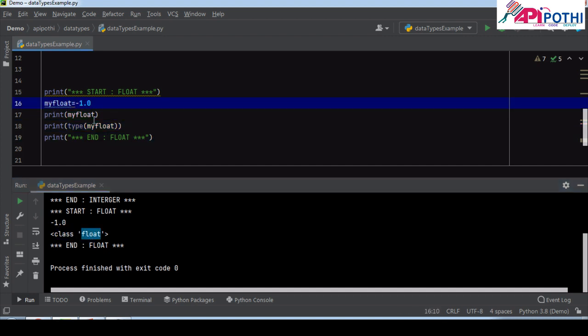Same way, remove the minus and put 10.1. Any number having a decimal is called float only. It is printing 10.1 and it is a float value. So Python automatically understands that as soon as we give 10.1, this is a float. To check what Python is understanding, there is a function called type. Inside the type we pass the variable and print float.